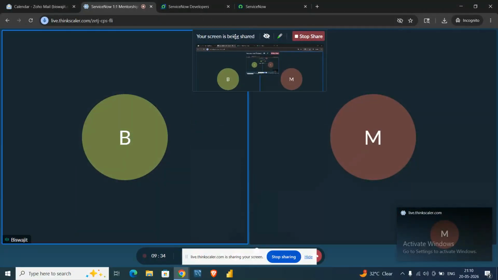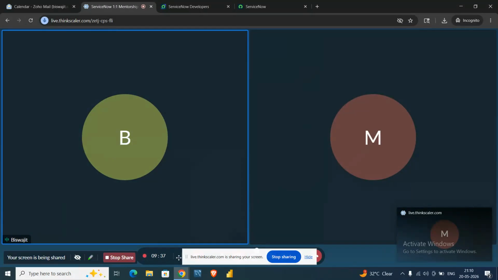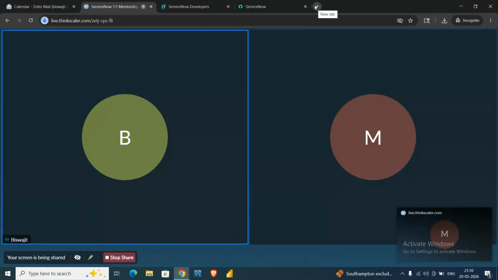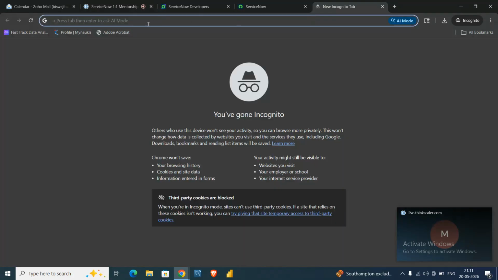So we are starting today. Today we'll start with not the basics actually, but the first beginning step. First we have to request a developer instance, a PDI, personal development instance, because you also need to practice the sessions in your own instance so that you can record it and I can record it. I want to show you what things are there in that. To request the instance, you can go along with me as well.